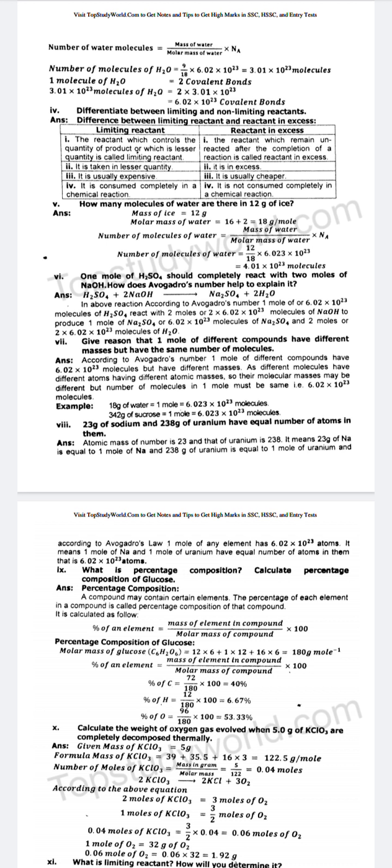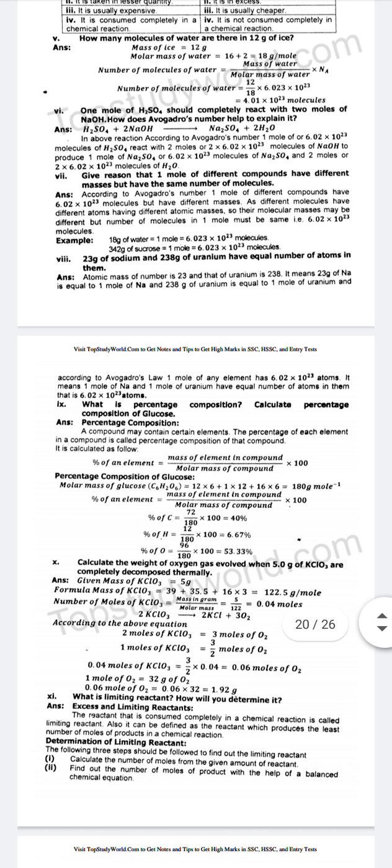Question number 8. 23 gram of sodium and 238 gram of uranium have equal number of atoms in them. Answer: atomic mass of sodium is 23 and that of uranium is 238. It means 23 gram of Na is equal to 1 mole of Na and 238 gram of uranium is equal to 1 mole of uranium. And according to Avogadro's law, 1 mole of any element has 6.02 multiplied by 10 power 23 atoms. It means 1 mole of Na and 1 mole of uranium have equal number of atoms in them, that is 6.02 multiplied by 10 power 23 atoms.